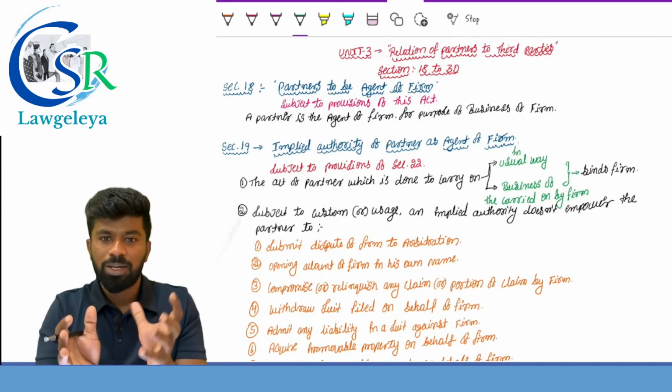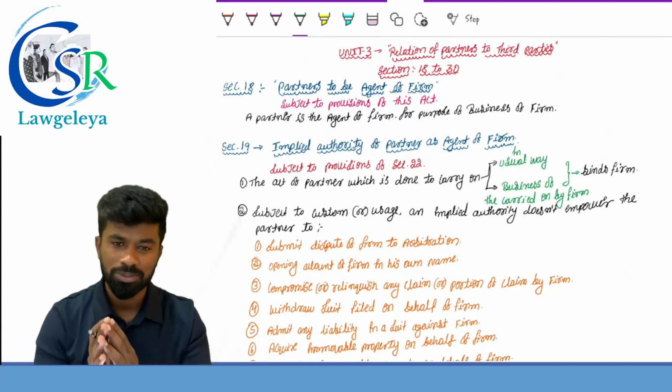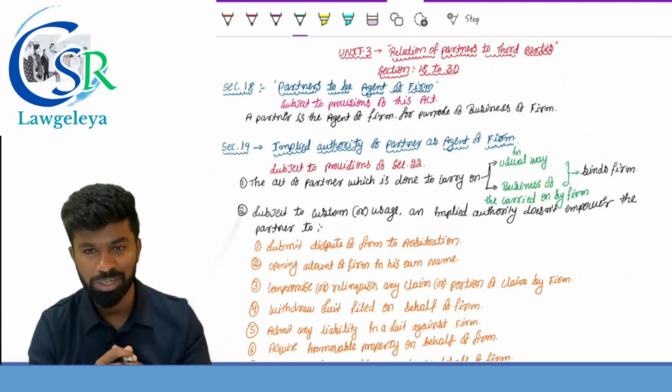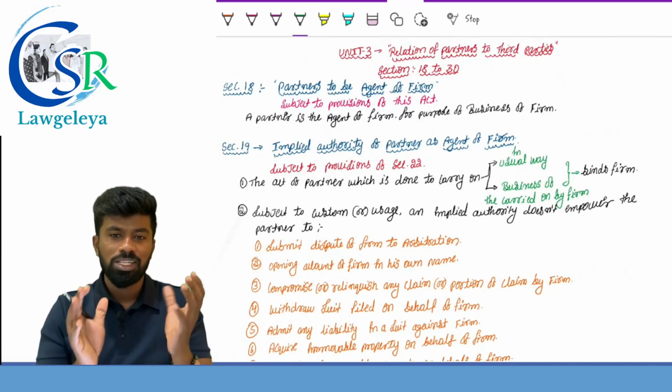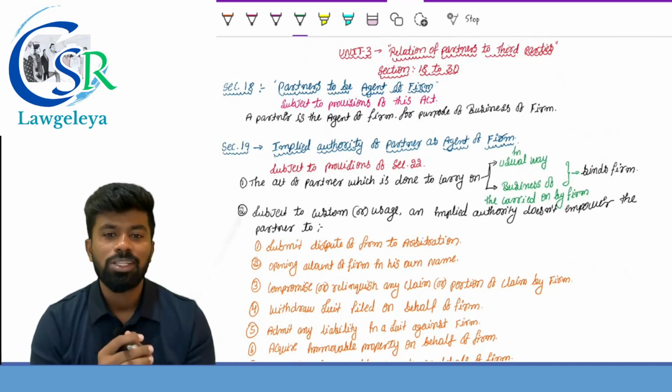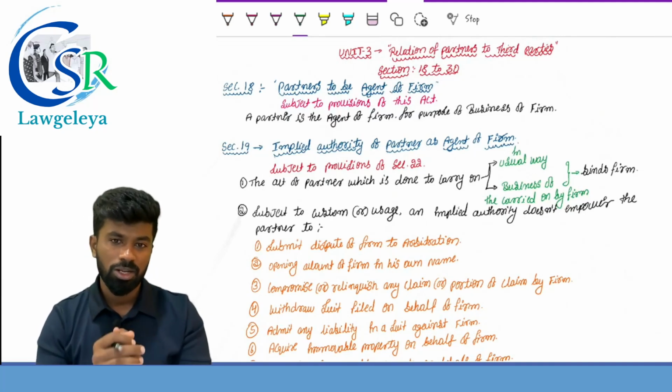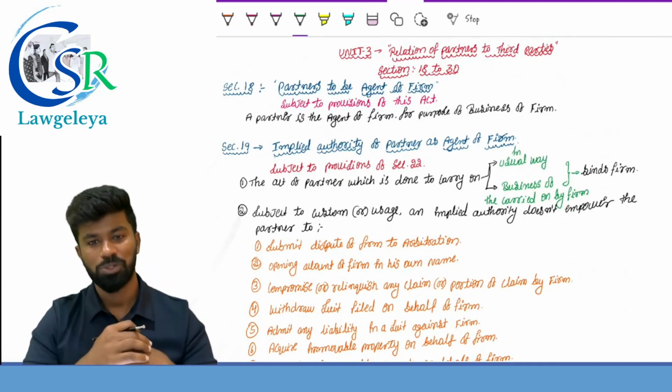This is the favorite part of the ICI from which they generally ask questions in the examination. Unit 3 and Unit 4 are the units in which we can expect questions in the examinations, theory questions as well as practical questions.